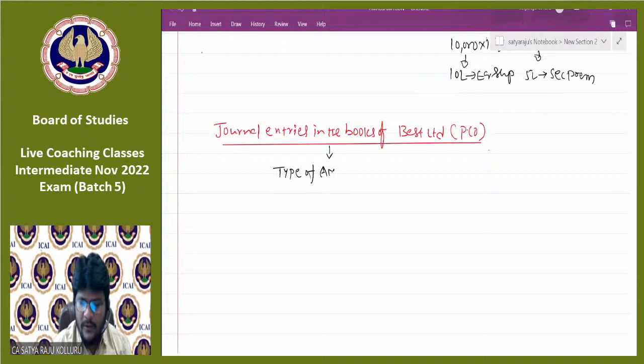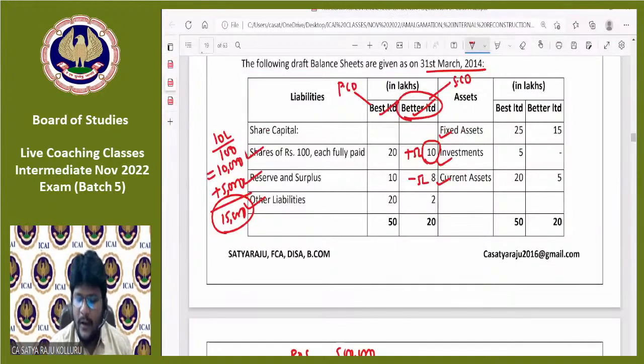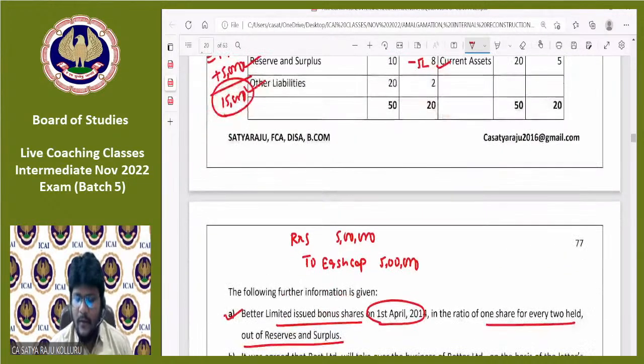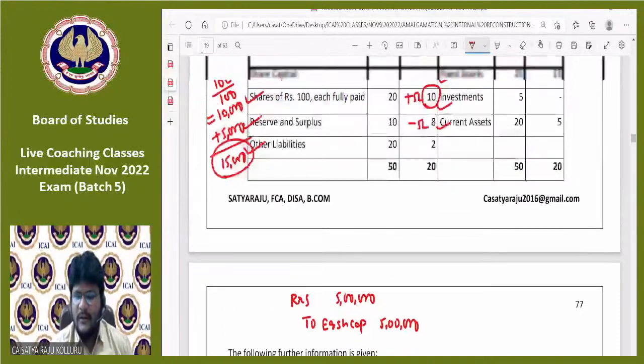Is it amalgamation in the nature of merger or amalgamation in the nature of purchase? Sir, nothing was given. How can we know, sir? In most cases, they will give the type of amalgamation. If nothing is given, first you need to check the conditions. Sir, are all assets and liabilities taken over?